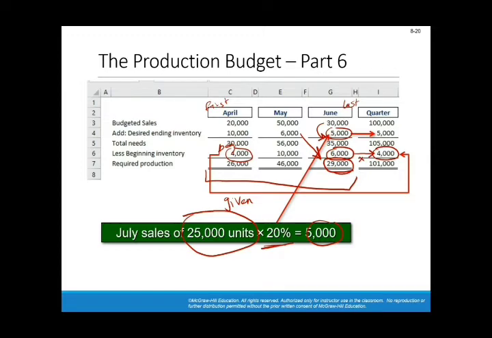So again, I repeat it. The beginning inventory of the quarter is the beginning inventory of the first month of the quarter, and the ending inventory of the quarter is the ending inventory of the last month of the quarter. So treat the quarter as one period, not three chunks. It's only one period.